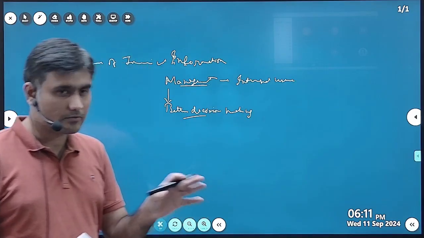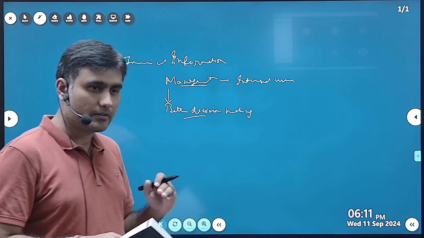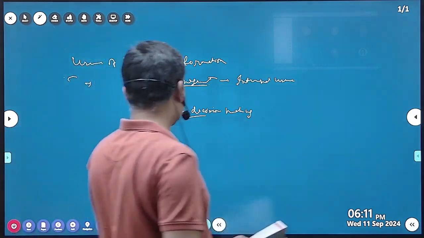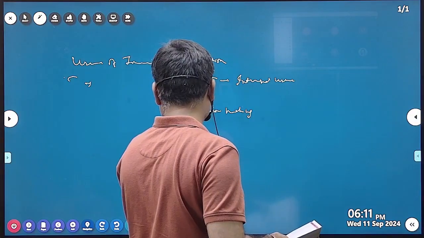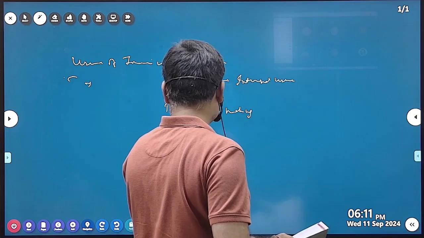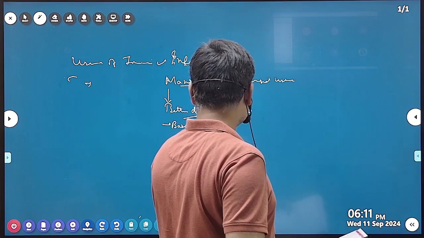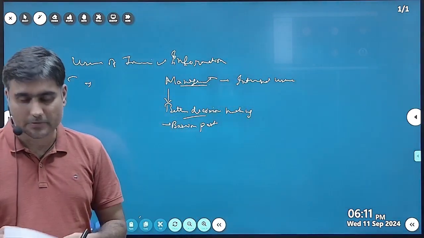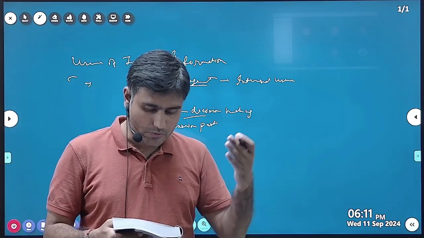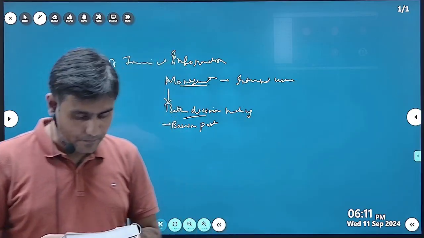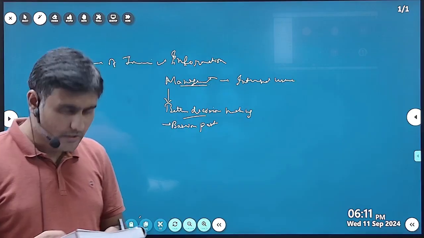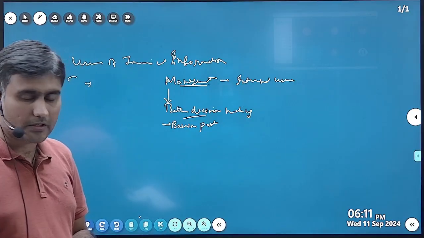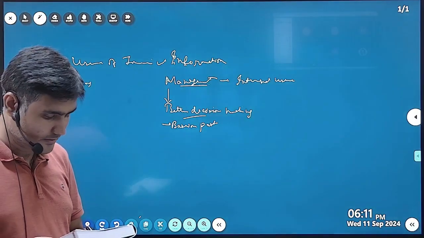It may be accurate to some extent, and it also includes forecasts. We include forecasts based on past data. Based on past data, we forecast how the future will be. Management accounting involves analyzing how the future will be. So it is generally very vast reports, and it helps in decision making.